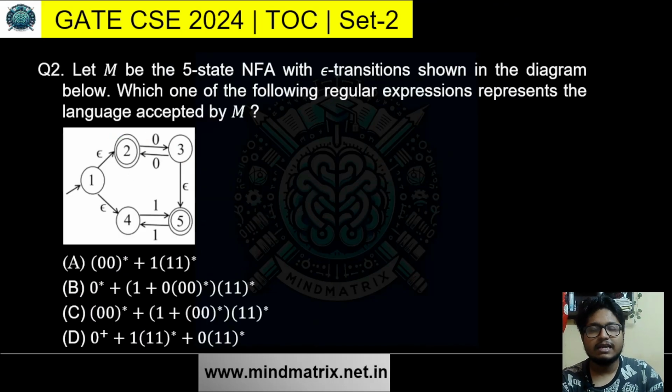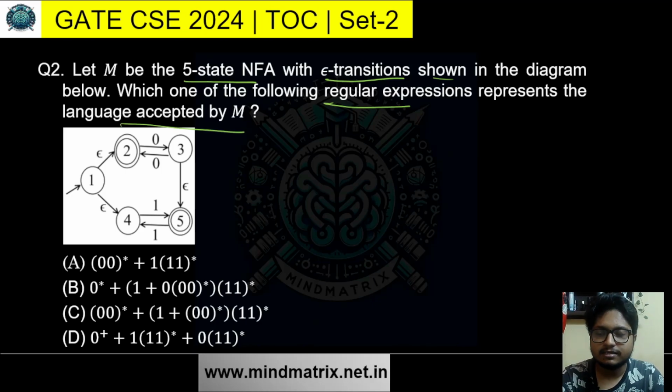Moving to the next one. Let M be a 5-state NFA with epsilon transitions shown in the diagram below. Which one of the following regular expressions represents the language accepted by M? Alright, let's see.